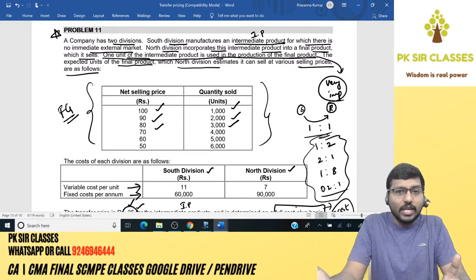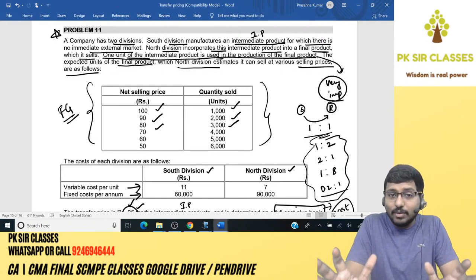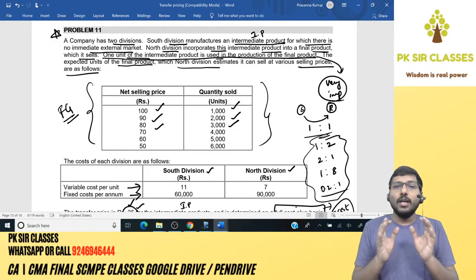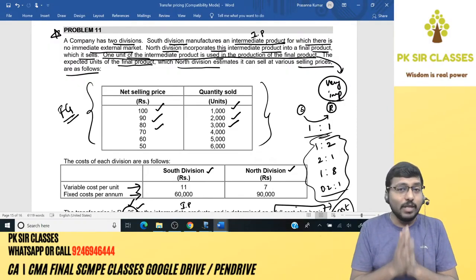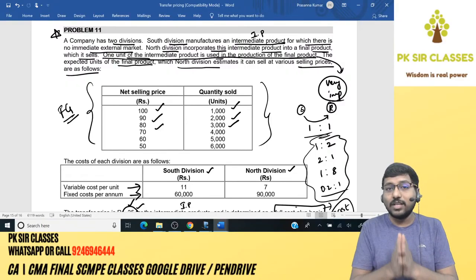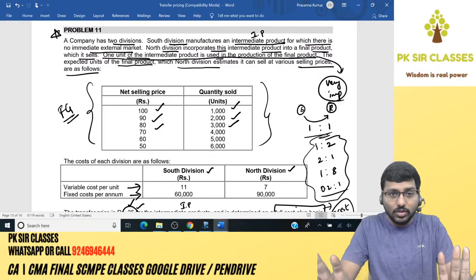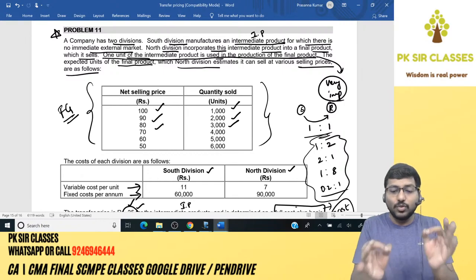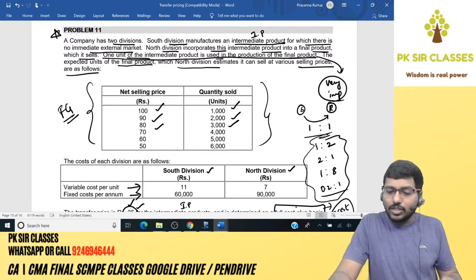When we go to case study, we'll see it over there. Right now, just read it minimum two times with utmost concentration. Reading the question will give you 50% chance of solving the answer in a right way. Very important, even though you know the concept. So reading the question is very important. So read it carefully. Okay, chalo guys.